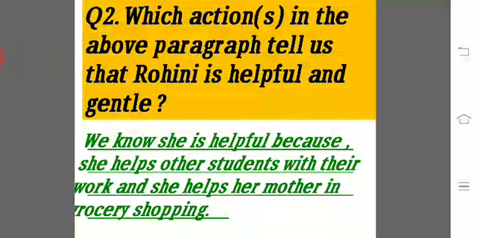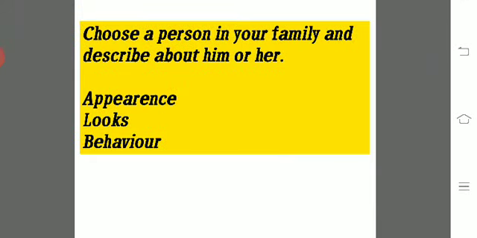Now let's come to the homework. Choose a person in your family and describe him or her. You have to select anyone in your house. It can be your mother, father, sister, brother, anyone. You have to describe his or her appearance, looks, behavior in 5 to 6 lines in the notebook.